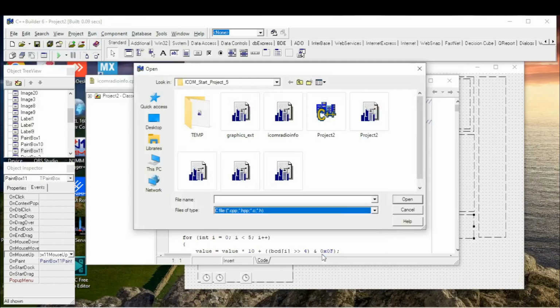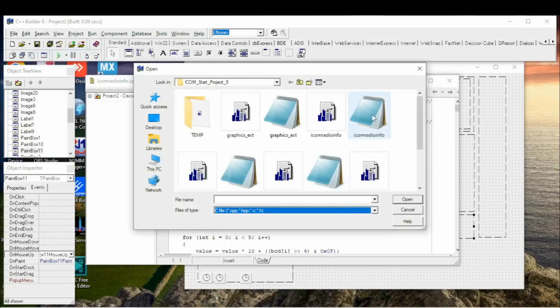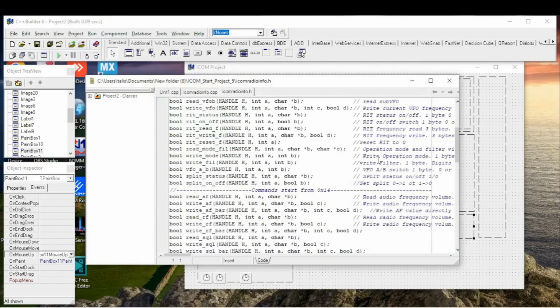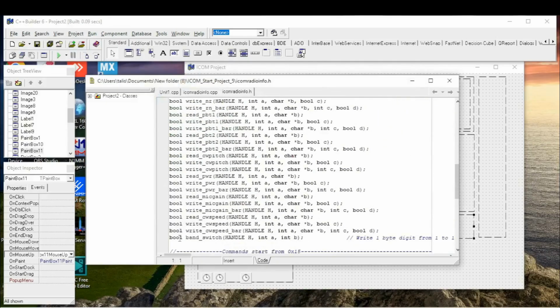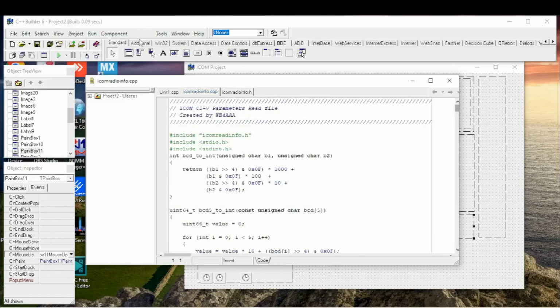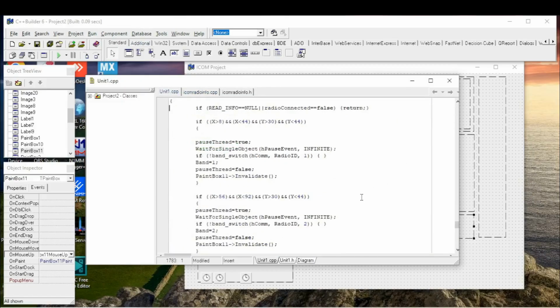Let's open H file first, because in H file functions are listed, it's easier to find it. So here we use two integers as variable. Integer A is radio ID and integer B is a band. Let's find our function. Band switch.